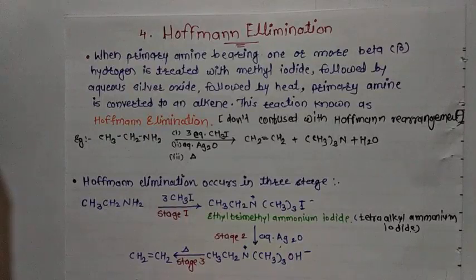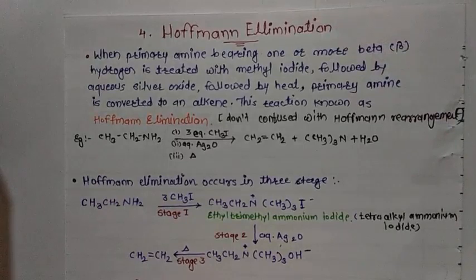We discuss next chemical reaction of amine, Hofmann elimination. In this reaction, we're taking a primary amine which carries one or more beta hydrogen atoms, and then it is treated with methyl iodide. With methyl iodide, exhaustive methylation of the amine takes place, and then we treat it with silver oxide, and in the next step we heat the mixture.